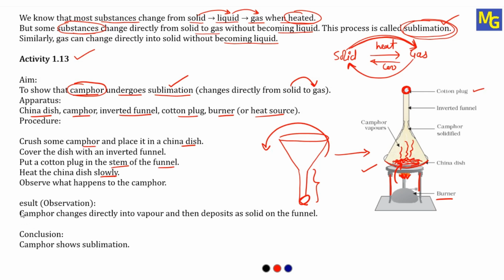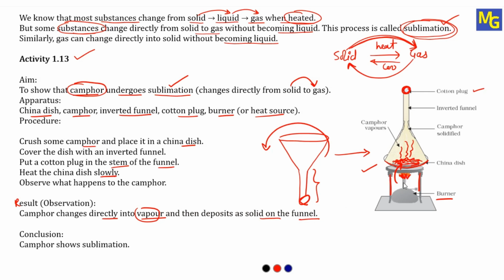So see the observation, actually the result. What is the observation? Camphor changes directly into vapors. There is no liquid state. You may have seen when you take camphor for the god puja in your home and heat it, it directly becomes converted into gases or vapors, and you can see black-colored vapors coming out from the camphor. So solid directly converts into vapor and then deposits as solid onto the funnel.